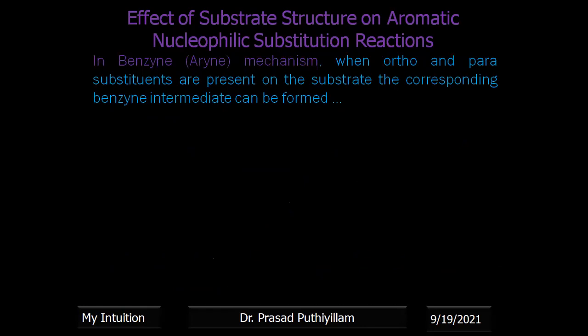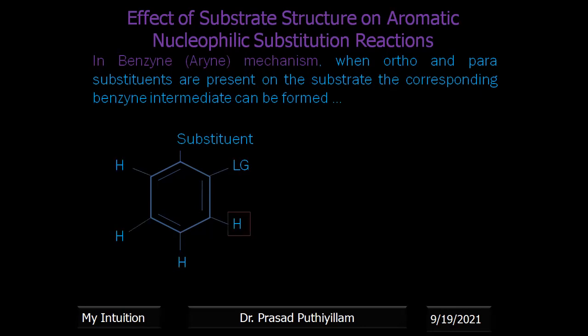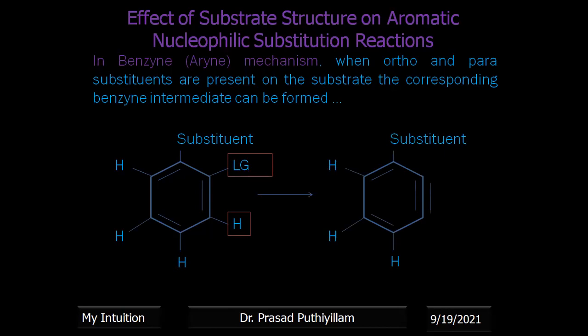In the benzyne or arine mechanism, when ortho and para substituents are present on the substrate, the corresponding benzyne intermediate can be formed. I'm taking a generic substituent itself, then a leaving group, and the remaining hydrogens of the benzene are represented here. To form the benzyne intermediate, the leaving group goes, as well as one of the other groups or atoms, especially hydrogen, which is also removed to become the intermediate. Here we are getting that benzyne intermediate in this form, or in general the arine intermediate.